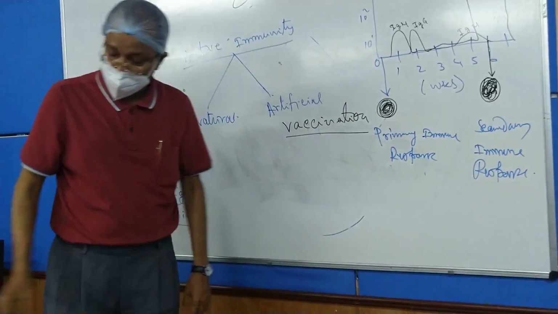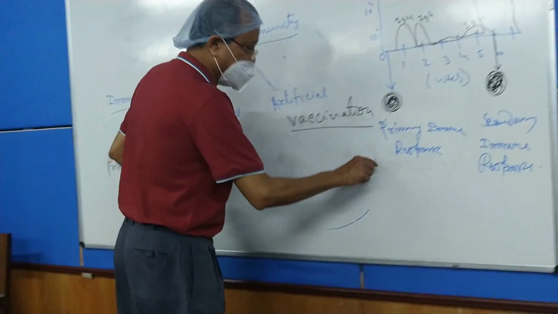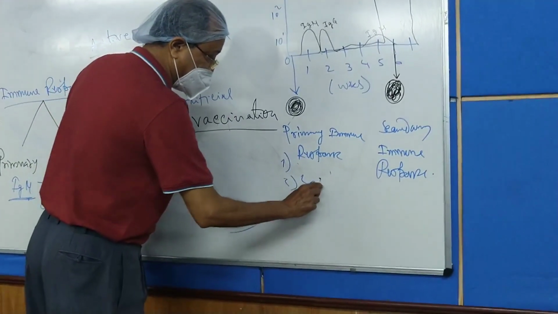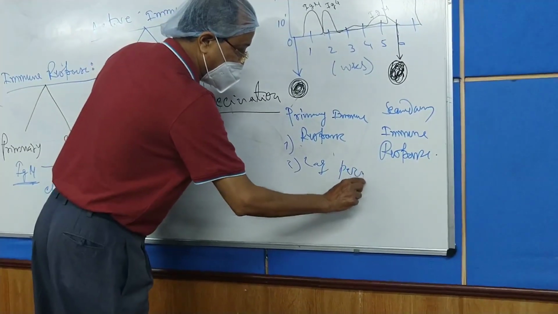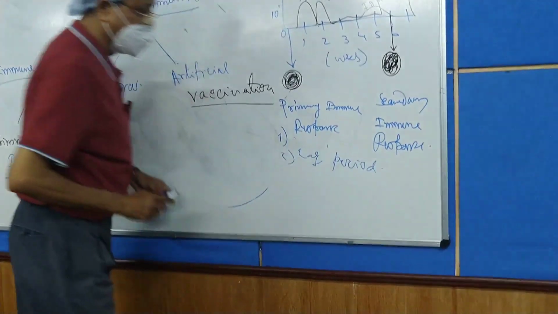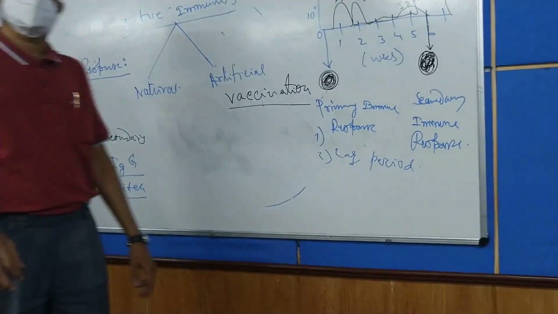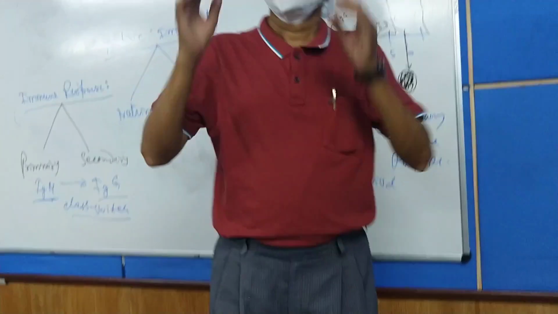So the number 1 point is the immunoglobulin. Number 2 is the lag period, that is, the gap between the introduction of the antigen and the development of the antibody.